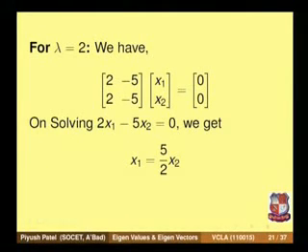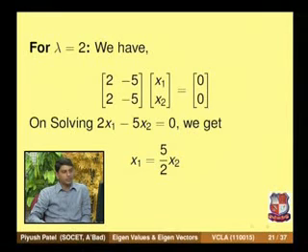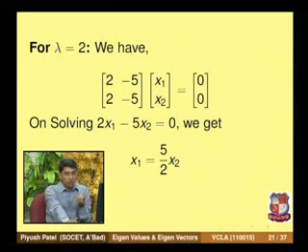So from this relation you can find the eigenvectors. By assigning x2 an arbitrary value, say t, then x1 is 5 by 2 t. That is, in general, an eigenvector. So for example, if we take x2 equal to 2, then x1 is 5. So that is one of the eigenvectors.